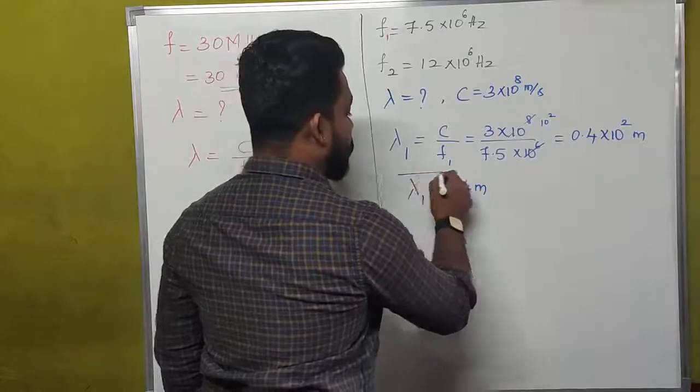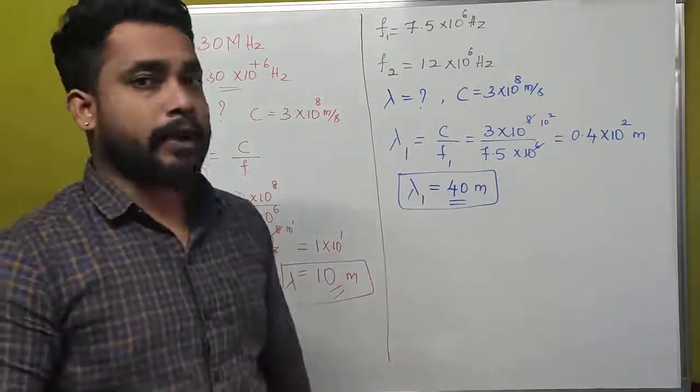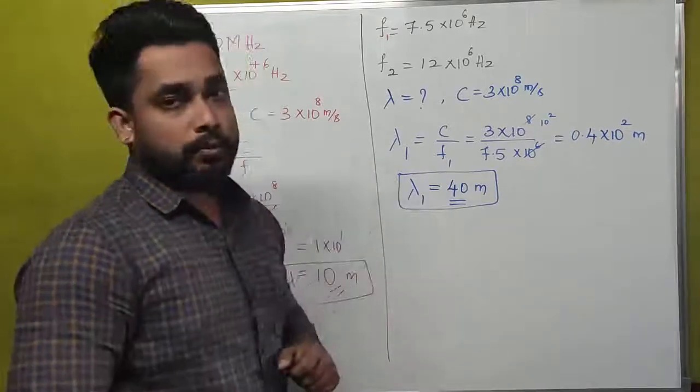So the wavelength of a wave corresponding to frequency 7.5 megahertz is 40 meters.